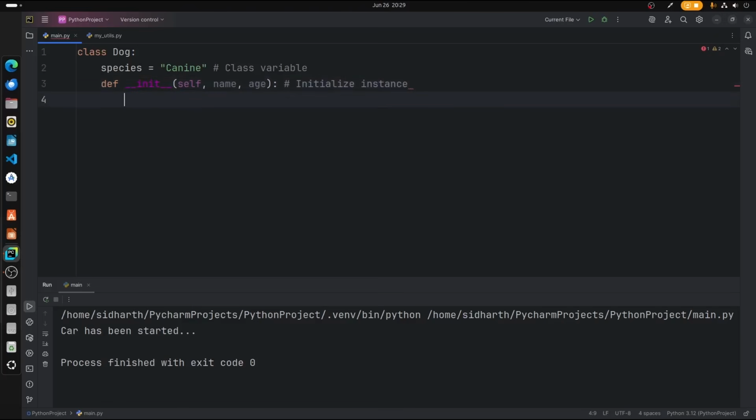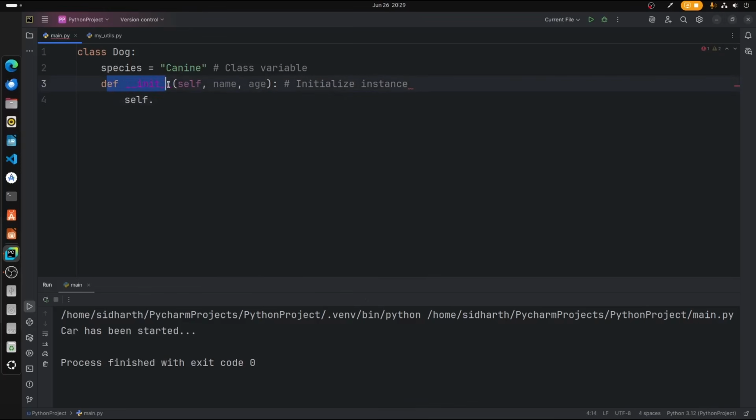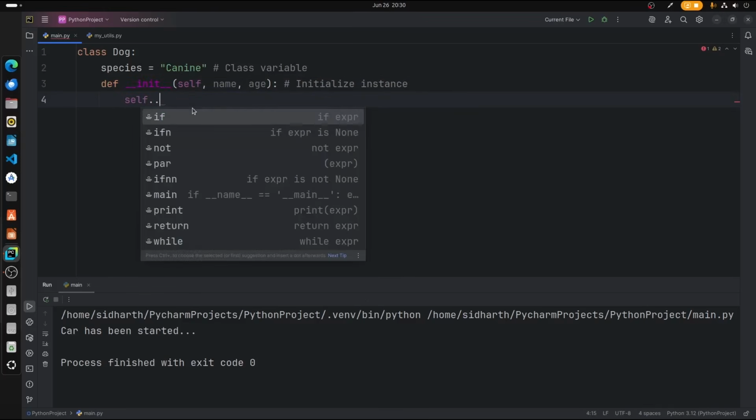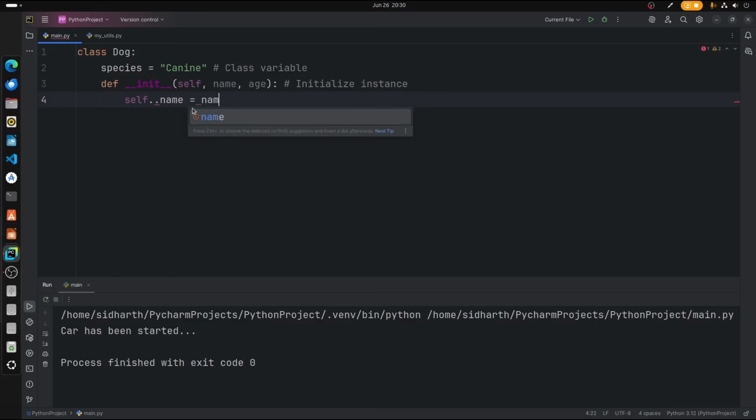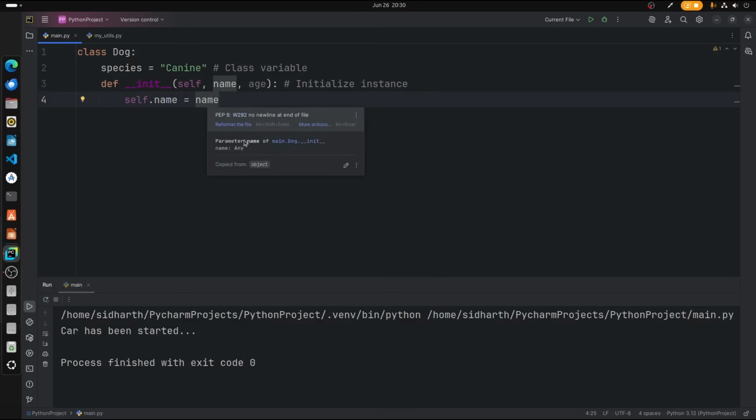Now we're going to type self.name is equal to name. The parameter is passed here and it is empty. But how are we passing it without even having the data?